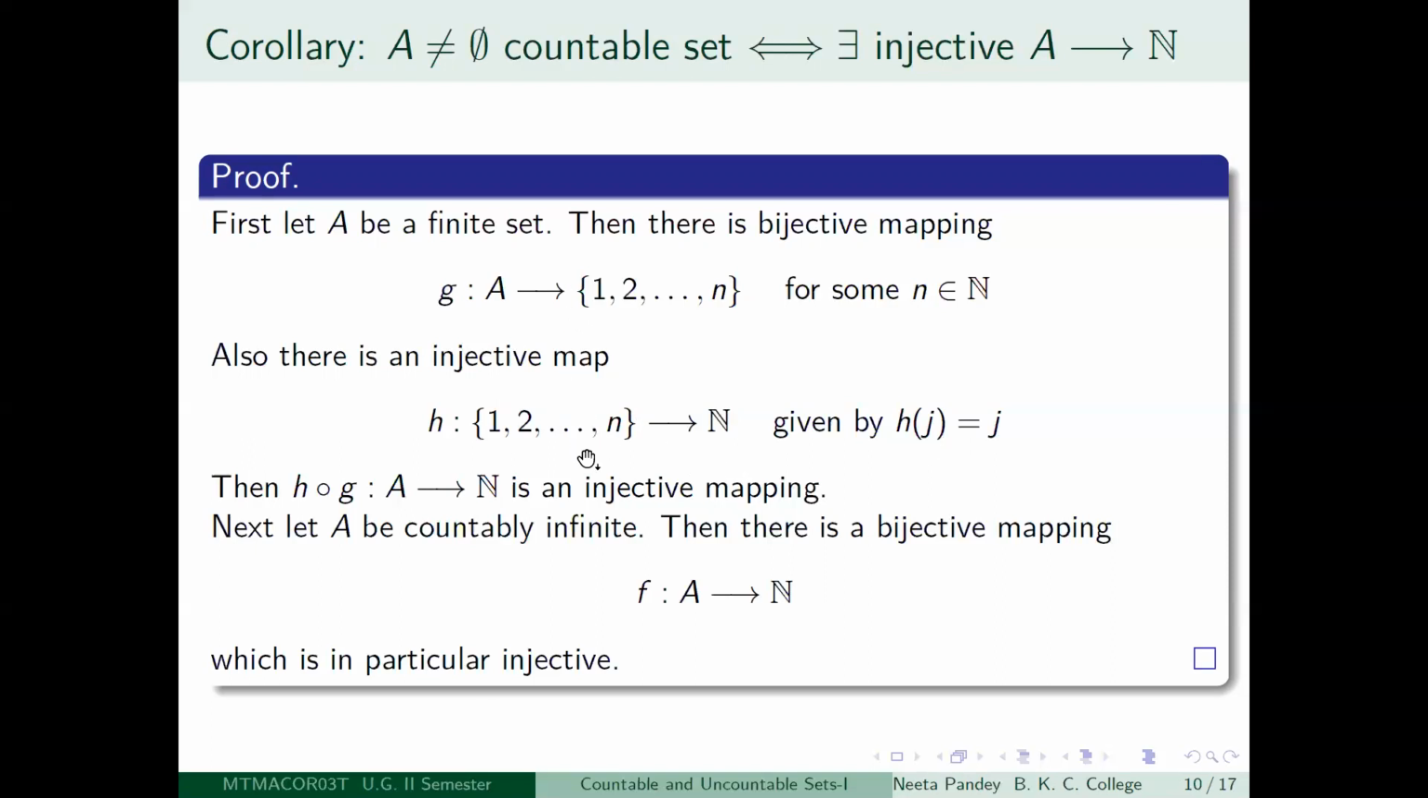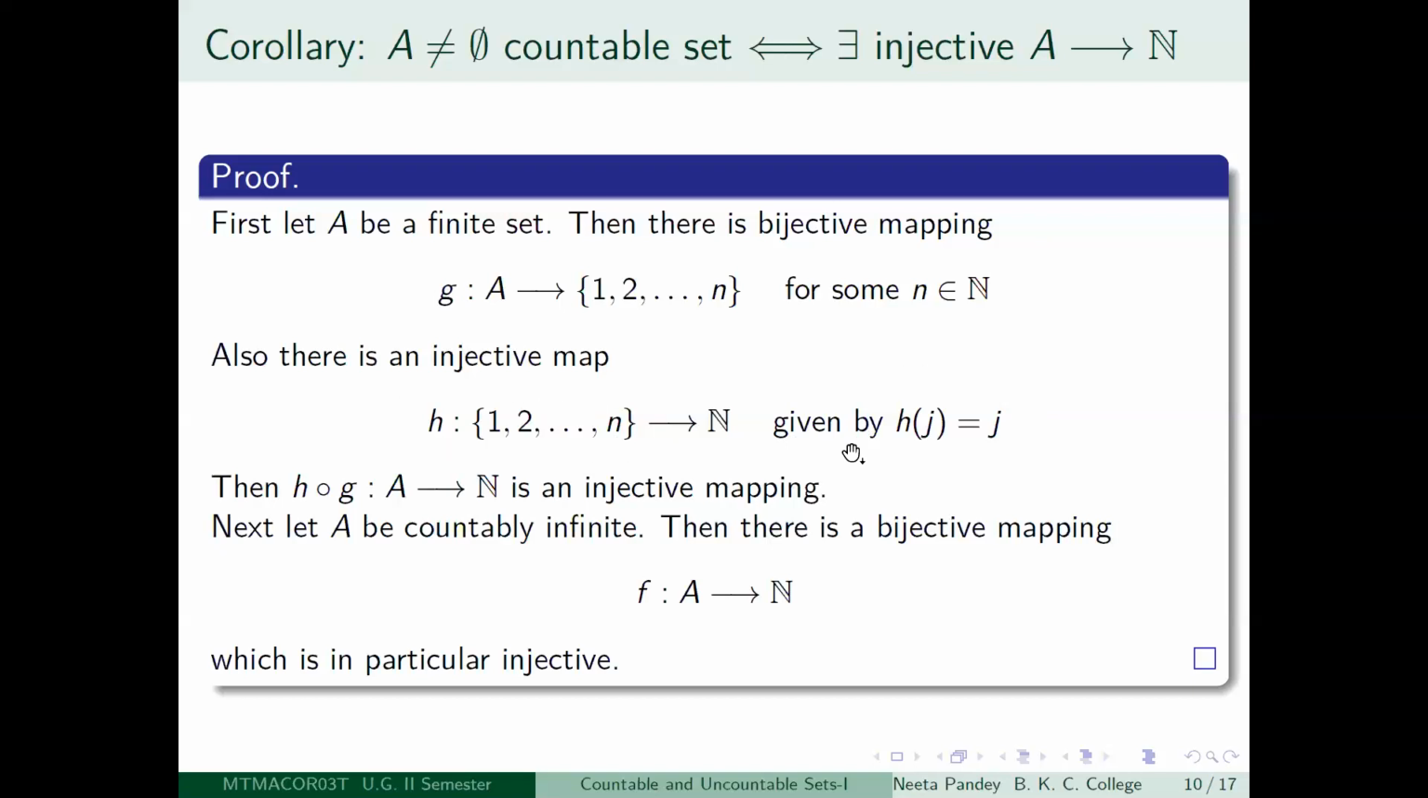Now take the composition. G is a bijective mapping from A to the set {1, 2, etc., n}, so in particular it is an injective mapping from A to {1, 2, etc., n}, and h is an injective mapping, the inclusion map, from {1, 2, etc., n} to the set of positive integers. So the composition will again be an injective mapping from A to the set of positive integers. So if you have a finite set, then you will be able to get an injective mapping from A to N. Notice that this is the most natural one, so that is why we have written it here.